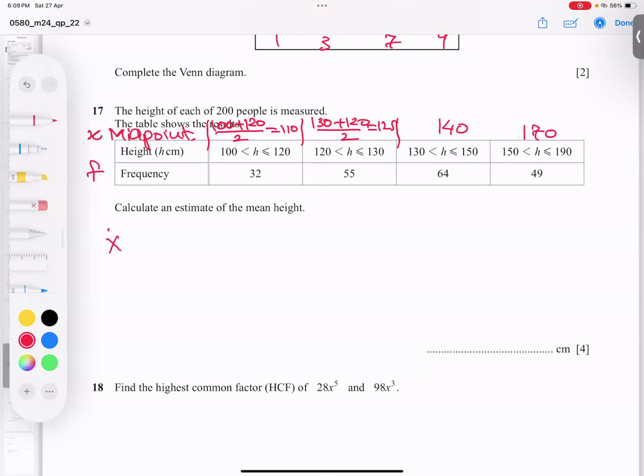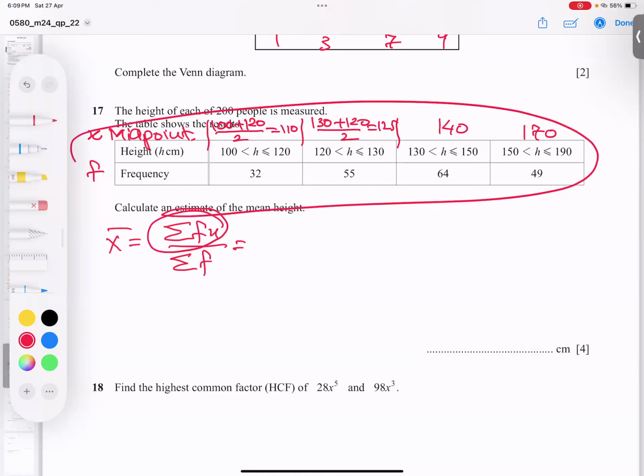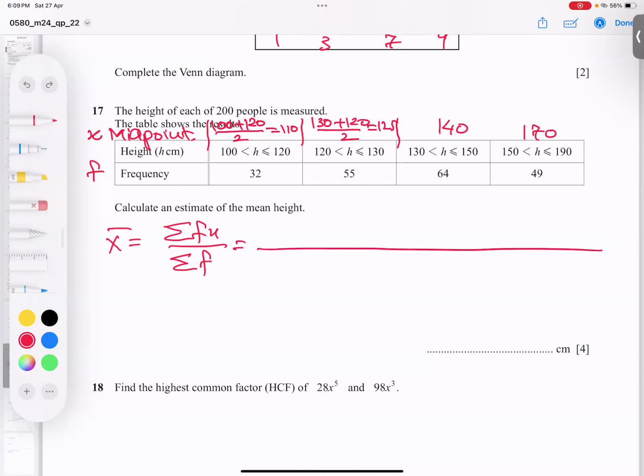And what is the mean formula, students? Sigma fx over sigma f, and sigma stands for sum. But sum of what? fx. Where is the fx column? We don't have it, but I can make it. fx means multiply f with x. So multiply 32 with 110, done.